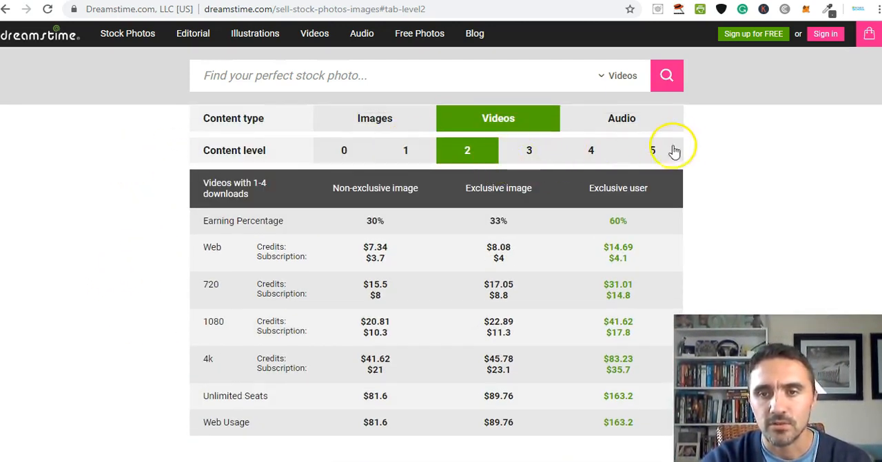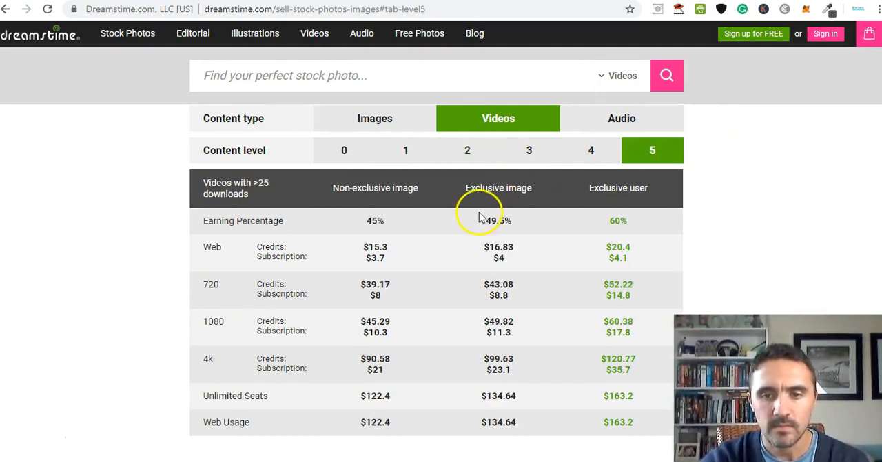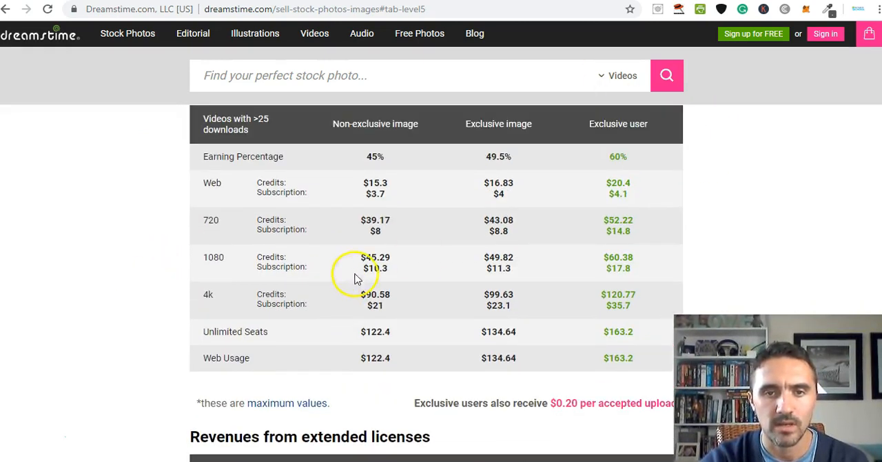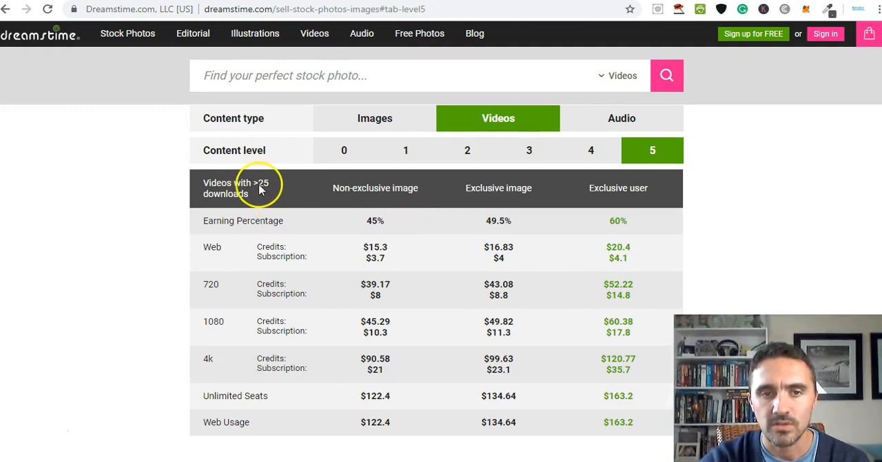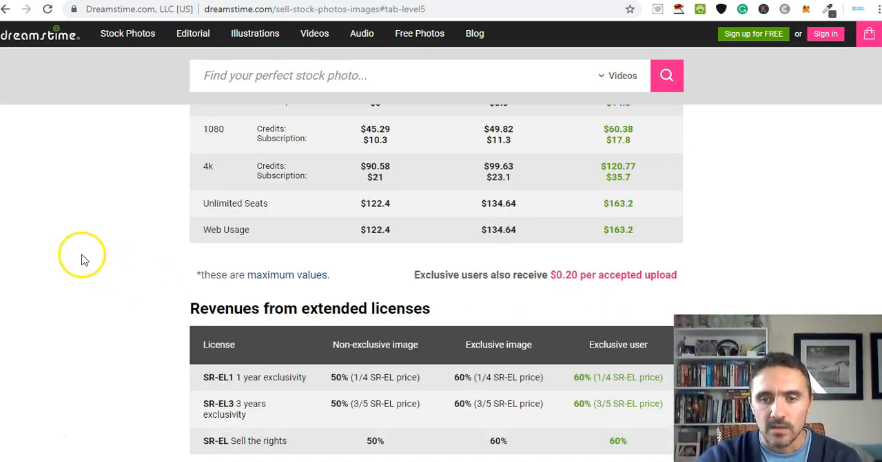This was level 2. Let's just jump over to level 5. So you can see down here the prices, once you've got 25 downloads or more, start to go up significantly. And you can see on here how much percent you're now earning after you've had so many downloads. So these are all your prices again. I mean, the prices are pretty cool. It goes up to $163 per video. So you're not going to start earning this amount of money straight away.